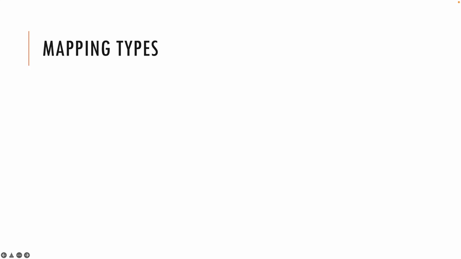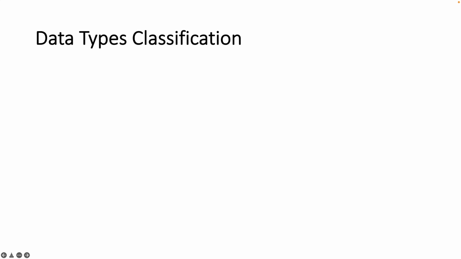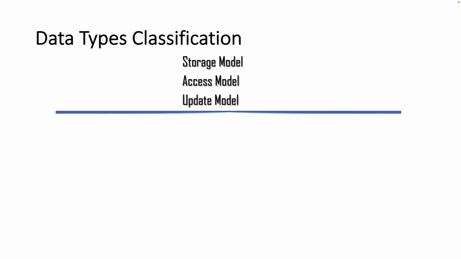In this session, let's learn about mapping types. Remember, when we discussed data types, we classified them broadly into three categories: storage model, access model, and update model. In the storage model, we have scalar and container. Scalar has just one value stored in scalar data types.